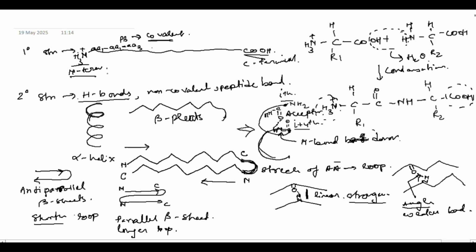Okay. So then we go to the tertiary structure. Tertiary structures are held together by non-covalent as well as covalent bonds. So what are the non-covalent bonds that we are talking about?